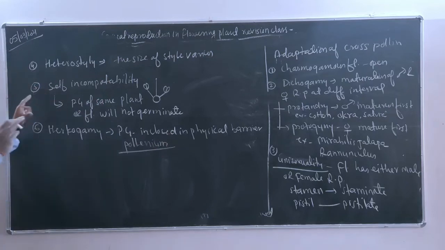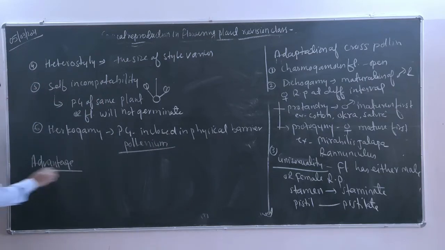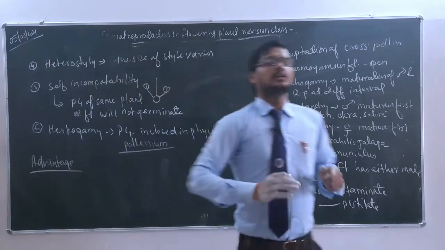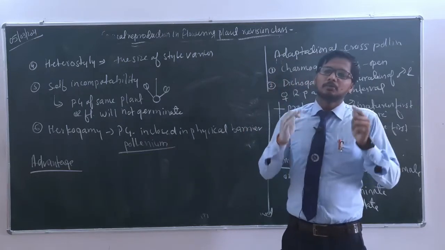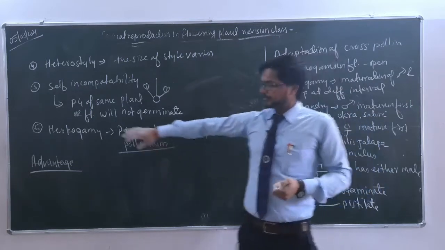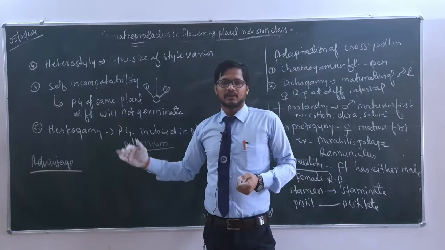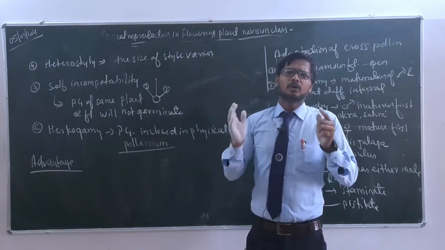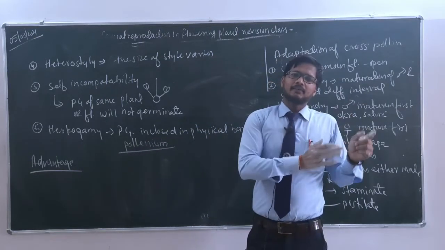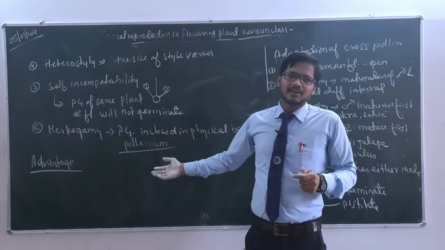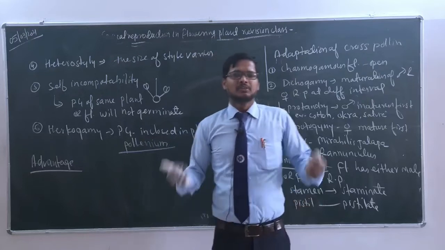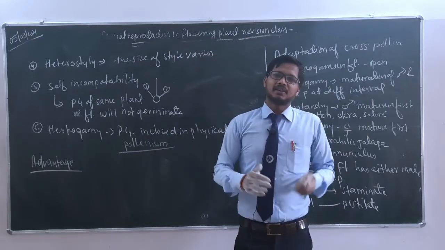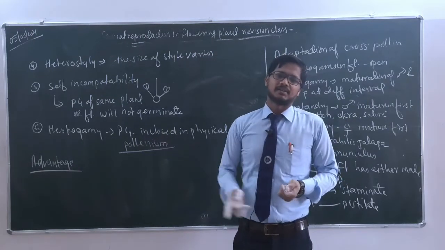So this was all about the adaptations for cross pollination. What are the advantages? Because as you know, here 2 different plant pollen grains are combining, that's why there is a variation, and plants are more and more adaptable and healthy. So here the plants are healthy, they are more adaptable due to variation. Why is there a variation? Because here pollen grains have just landed from different resources. What are the disadvantages? There is always need of agency, without agency pollination cannot happen at all, so this is its disadvantage, and since variation is happening here, this is its advantage.